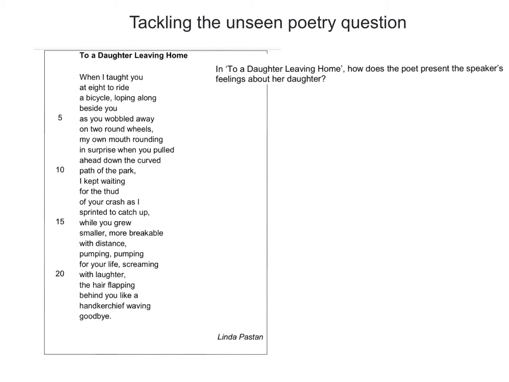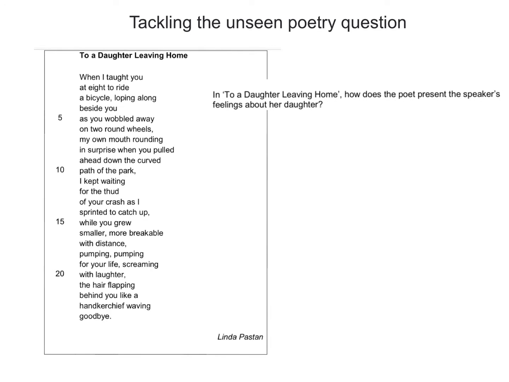So that was the reading of the poem, and we should now have a look at the question so that we can use our step-by-step approach to answering it in our essay-style answer. So the question here, in To a Daughter Leaving Home, how does the poet present the speaker's feelings about her daughter? Now that has given us a lot of information that we might not have been able to work out. It says that the poet is presenting the speaker's feelings about her daughter. So we know that the speaker in this poem is the mother of the daughter.